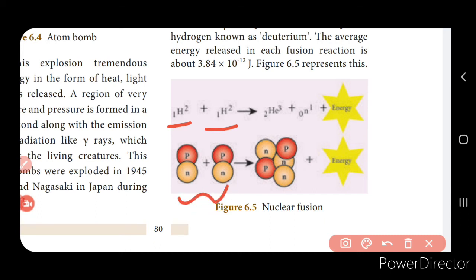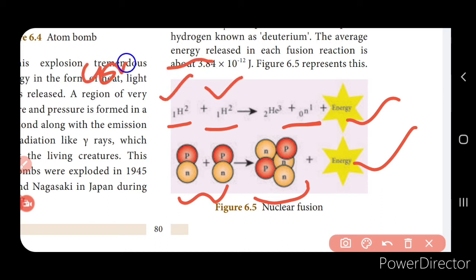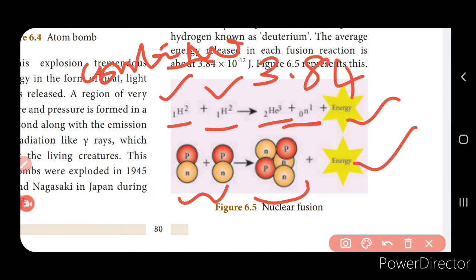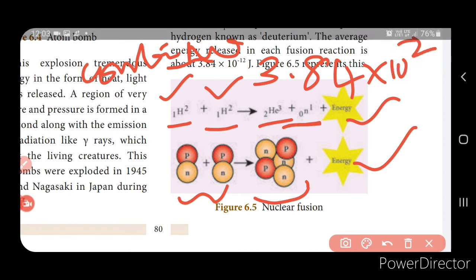They combine together to form the heavy nucleus, that is the helium, He-2 3, right? With the emission of the neutron, and a tremendous amount of energy is released. Here two lighter nuclei combine together to form a heavier nucleus, with the emission of a tremendous amount of energy, and we said that the energy released is 3.84 into 10 to the power of minus 12 joules, right? So this is the average energy that is released in each fusion reaction.